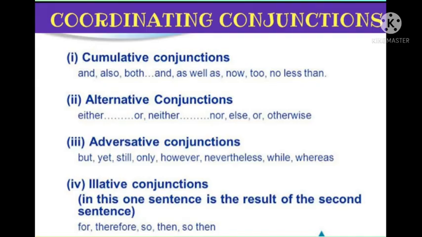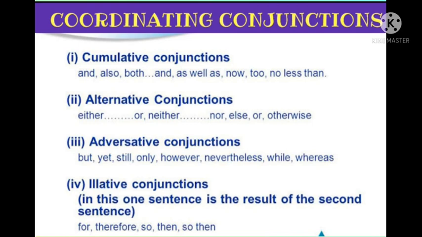The coordinating conjunctions can again be classified into four categories, and they are cumulative conjunction, also known as copulative conjunction, then the alternative conjunctions or the disjunctive conjunctions. Then we have adversative conjunctions, and the last one, illative conjunction.